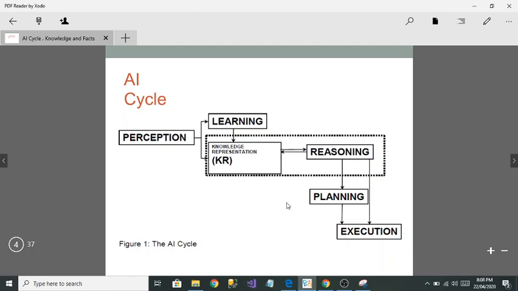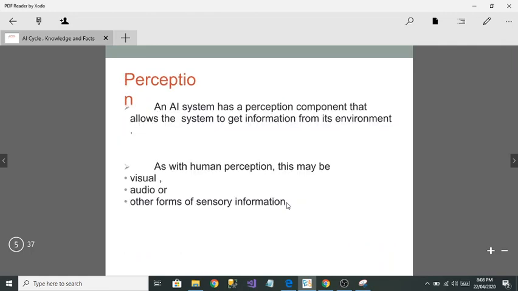So let's see them. What is perception? Perception is an artificial intelligence component. What it does is allow the system to get all the information from the environment. Whatever information is there, its job is to get it from the environment. For example, with human perception, there could be visual, audio or other forms of sensory information. That means it is going to get the information from audio or any other sensory information.